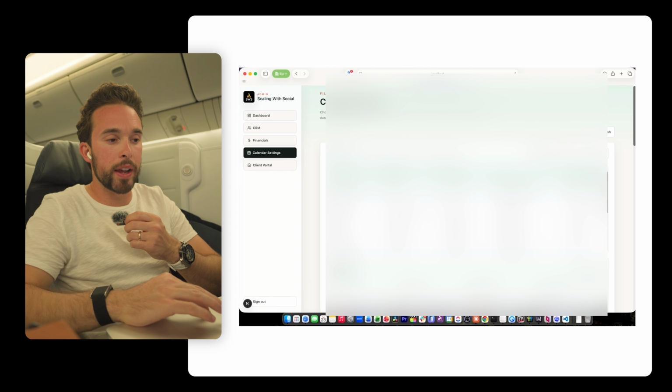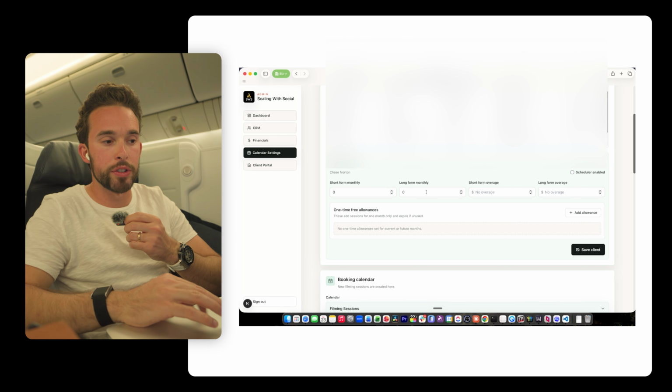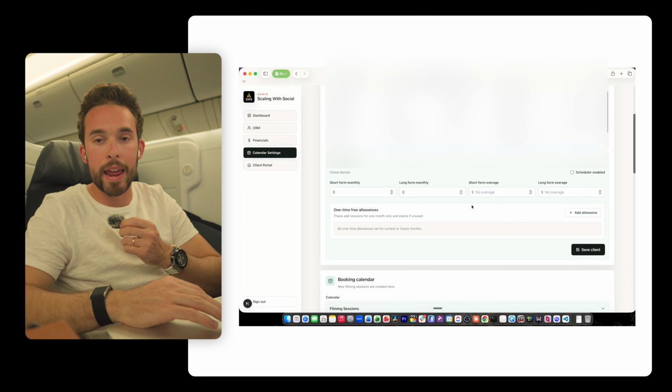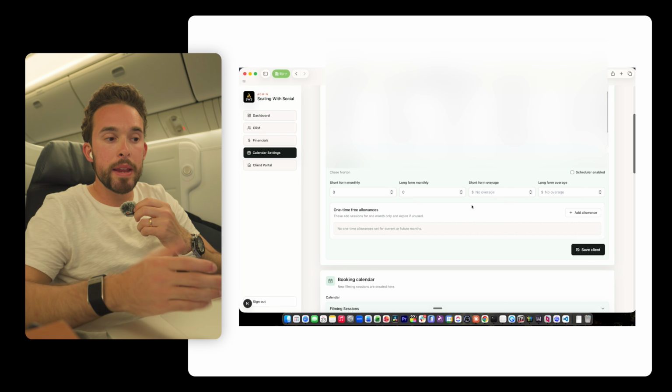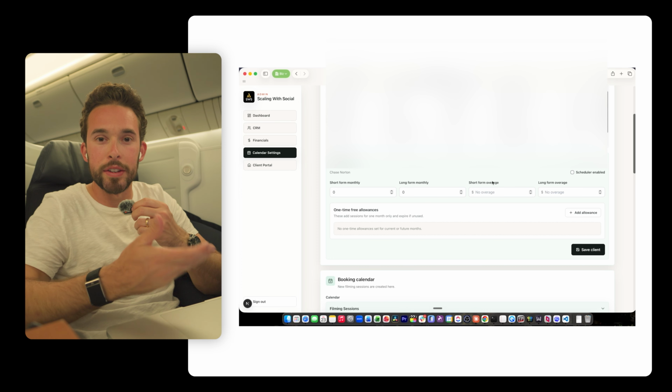And then I can click on even a client, and I can give them allowances. How many monthly short form content sessions do they have, long form? And I can always increase this and change things at any time. So the user interface is really important, because then my assistant or people on our team can actually make changes to these rather than me having to go into Codex and tell it to make changes.